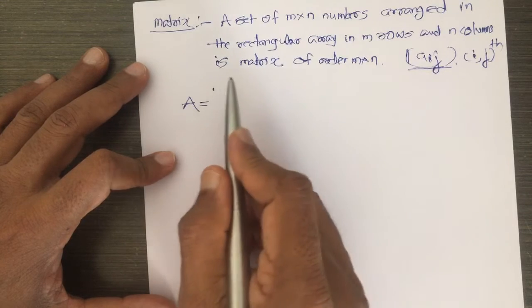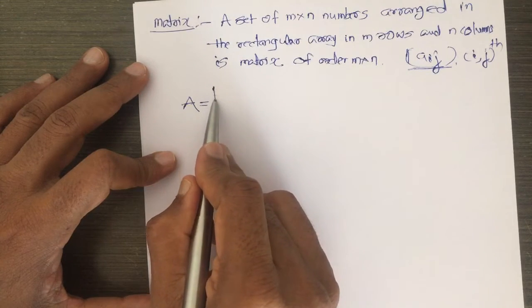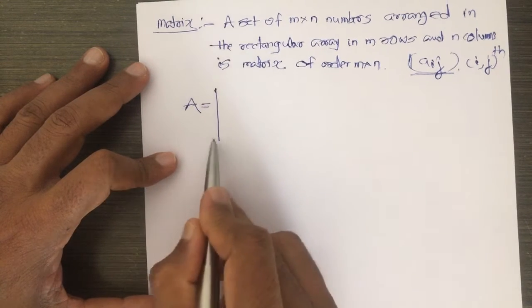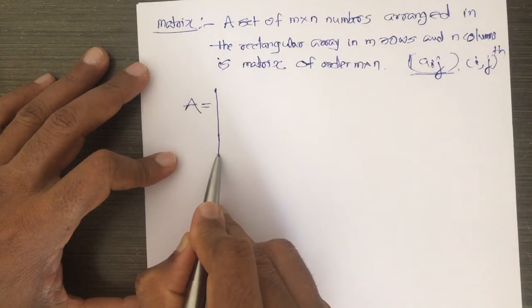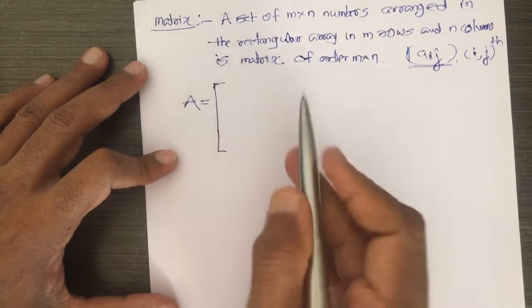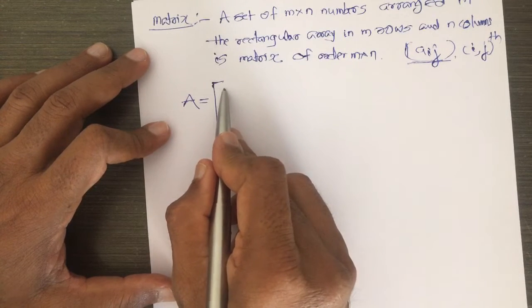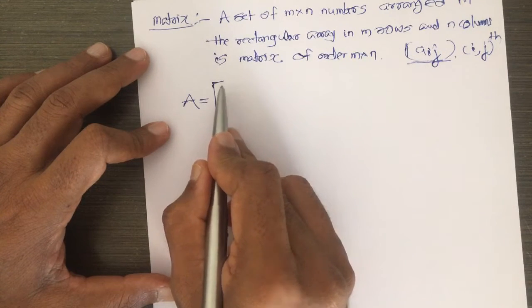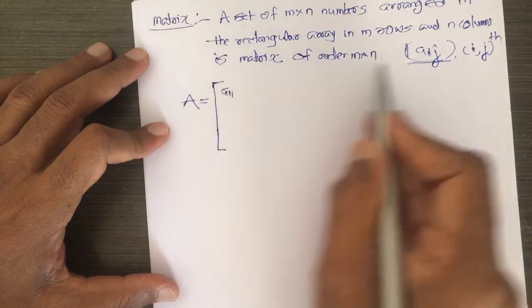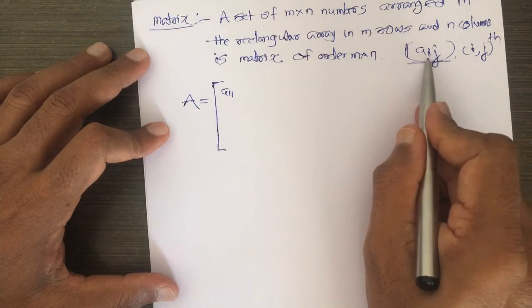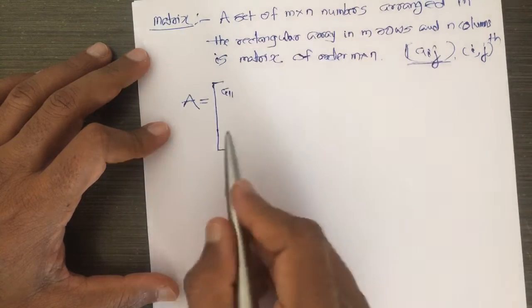For a set we use the flower bracket, but here we use a square bracket or round bracket. Remember, square bracket or round bracket. I take here a square bracket. This is the element containing the first row and first column, so it is a11. I told that a_ij is the element containing the ith row and jth column.